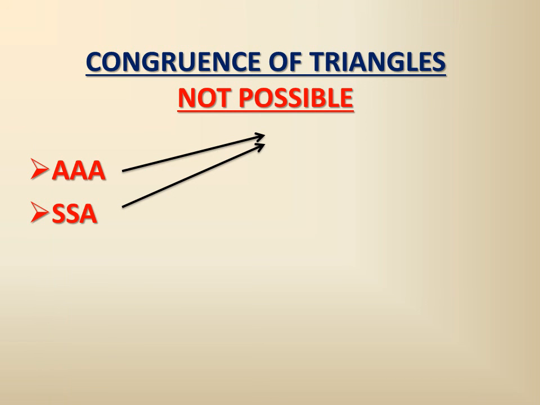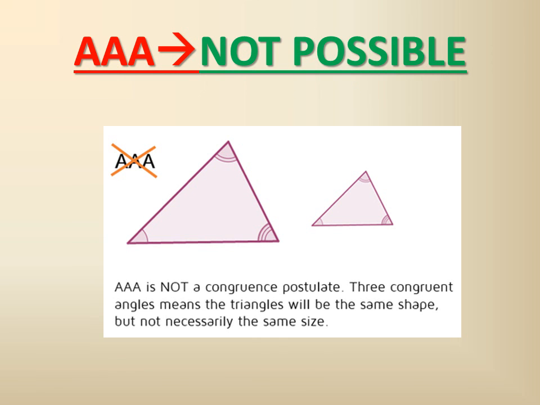Now similarly AAA and SSA. From this it is not sufficient to say that the triangles are congruent. How can you say? First of all, here you see all the corresponding angles are equal. But since the sides are not equal, the shape is the same but the sides are different. So these two triangles are similar but not congruent, because the shape is the same but the size is different. So this is not a congruence postulate.